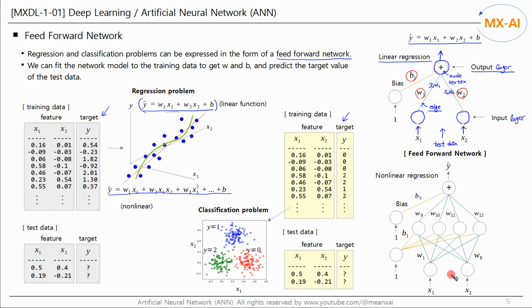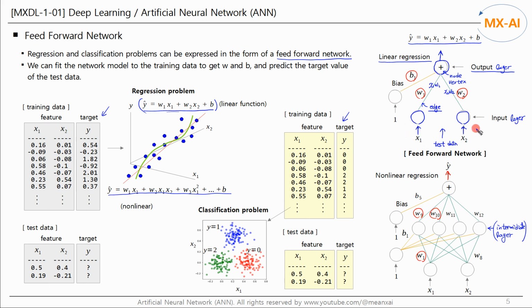A network for solving nonlinear problems can be built like this. An intermediate layer is placed between the input layer and the output layer, and all nodes are fully connected this way. Then, the number of parameters increases, and results in complex forms are output, making it possible to use it as a nonlinear model. Of course, for this to be a nonlinear network, it needs a nonlinear activation function. We'll look at this later.